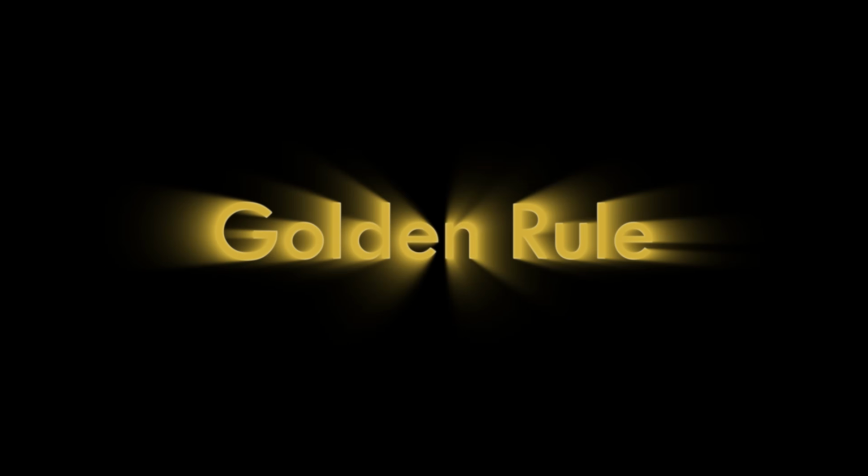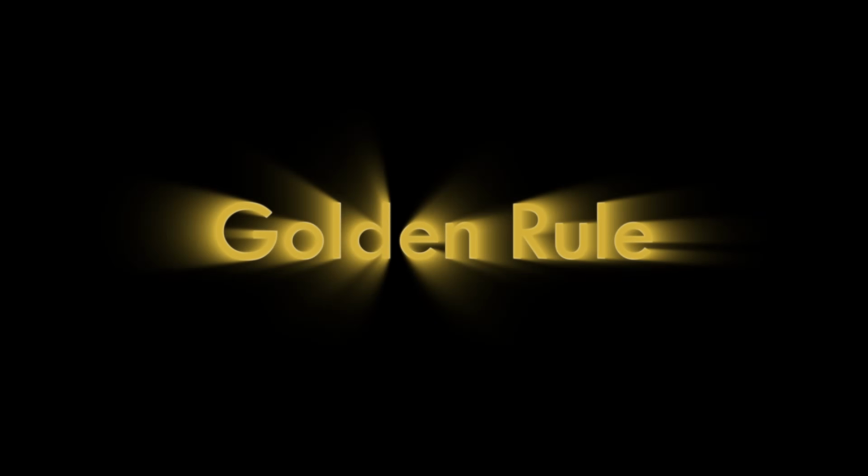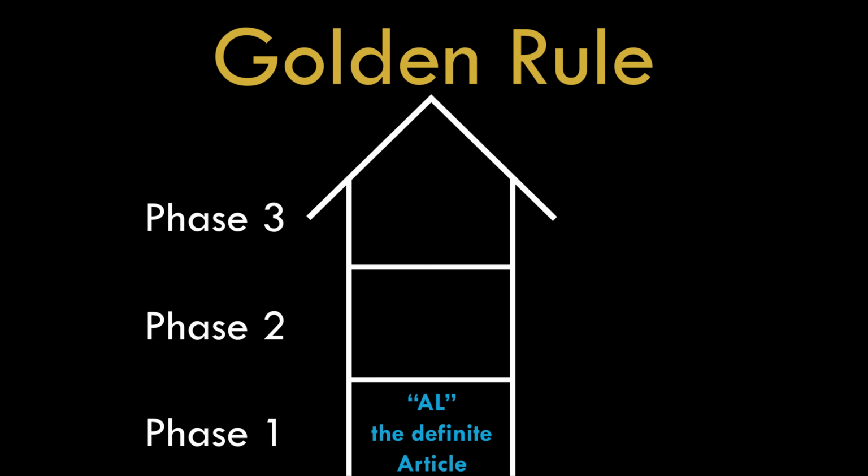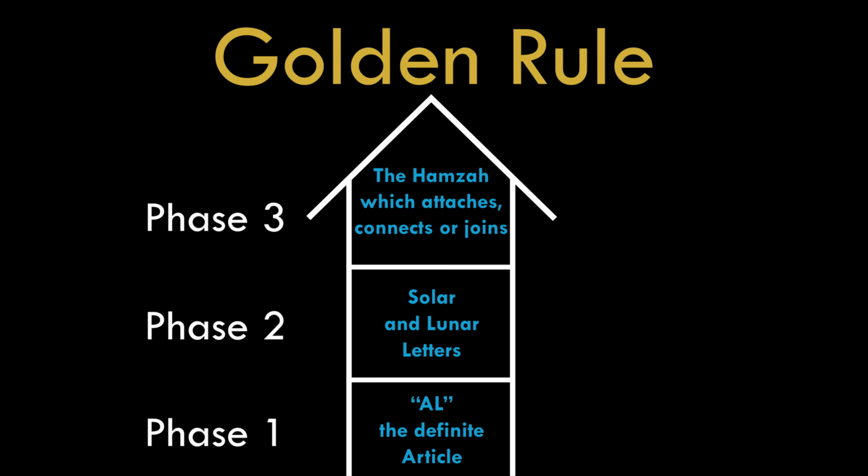In today's lesson I'm going to introduce a golden rule that everyone should know before advancing in learning Arabic and reading Quran. And to get to this golden rule, we have to go through three phases. The first one, al, the definite article. Second one, solar and lunar letters. And finally, the hamza which connects or joins. Let's start, ala barakatillahi ta'ala.